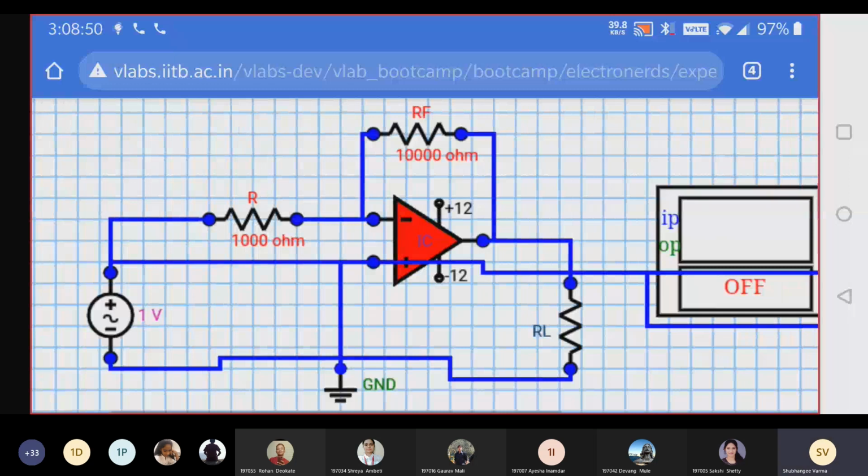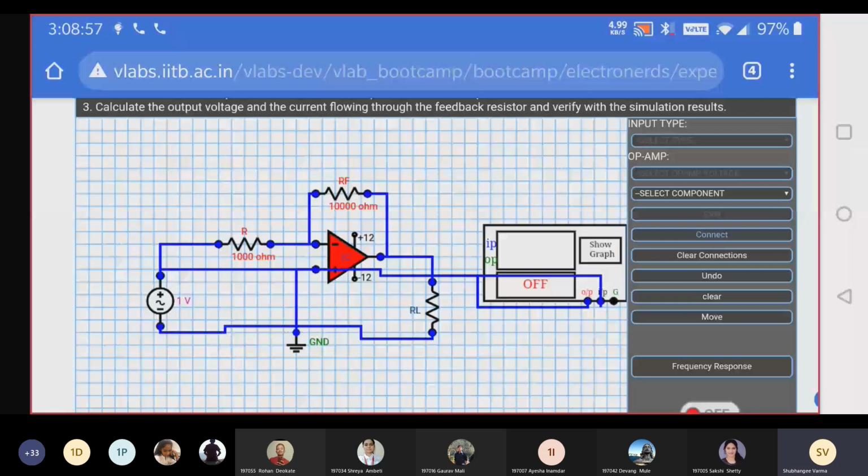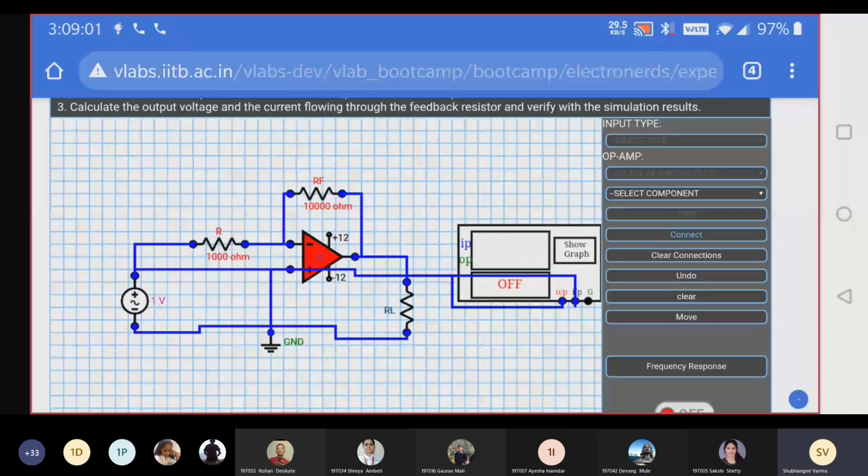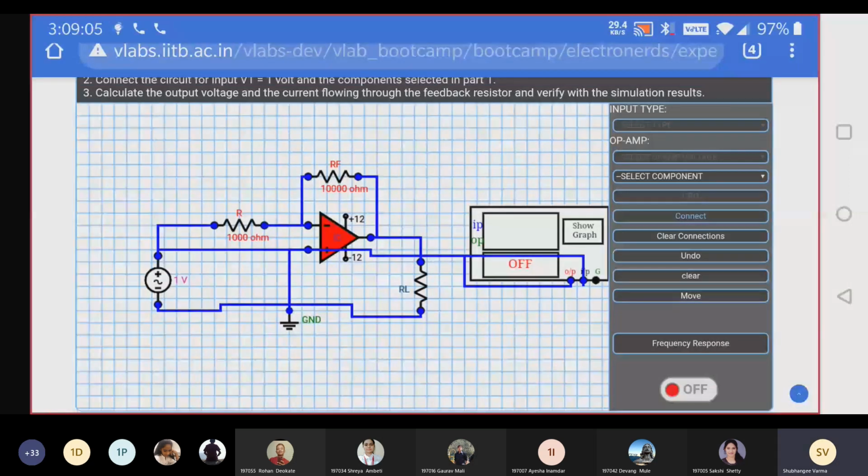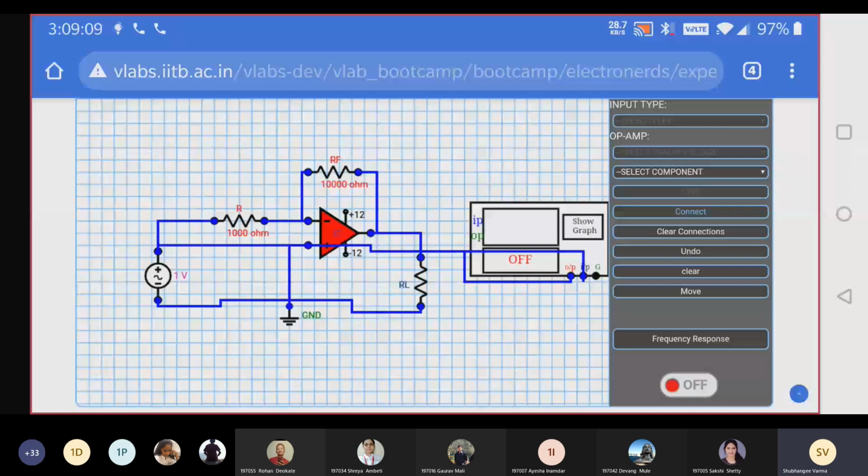Okay, so all are jumpers, so don't worry. So this is our entire connection or entire circuit for inverting amplifier. Completed up to this, everyone? Ma'am, can you please repeat?